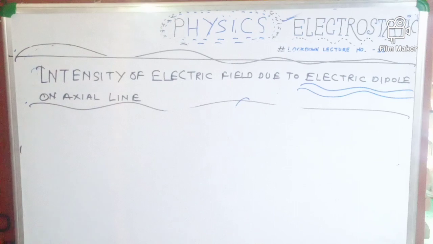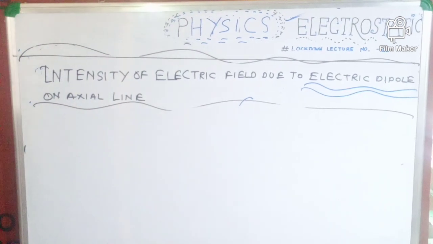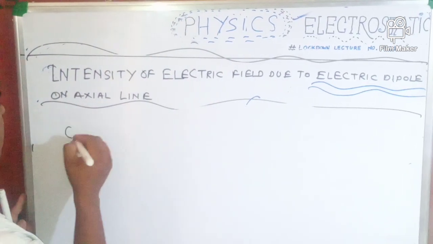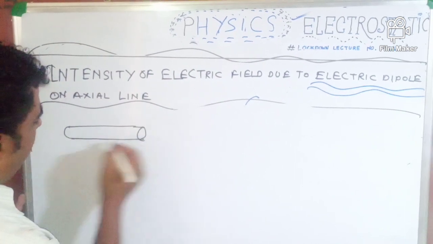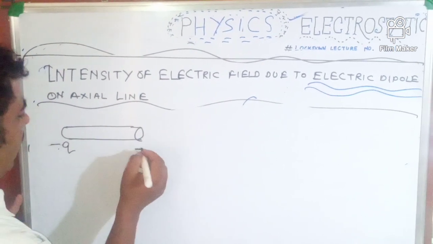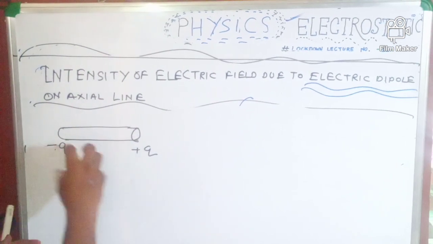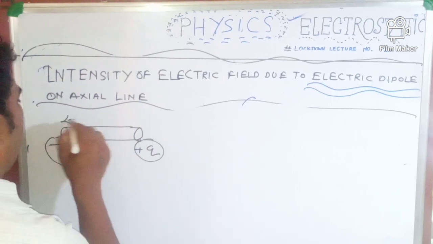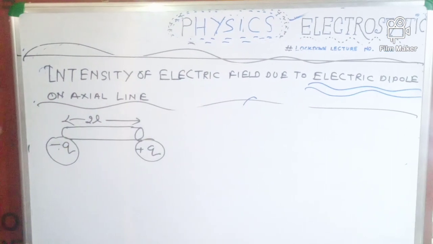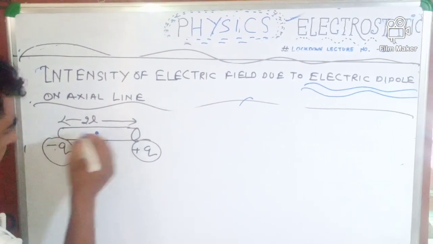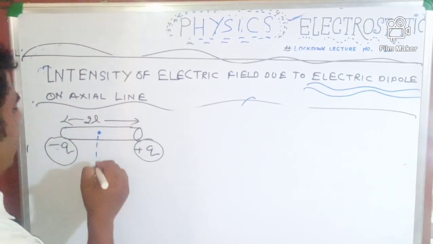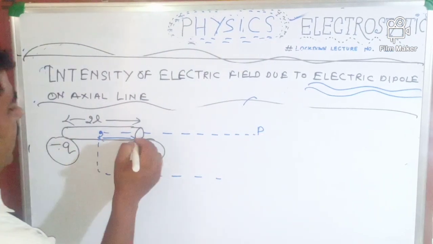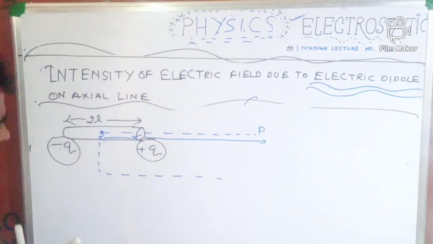I am going to start the fresh topic of today's video lecture, which is intensity of electric field due to an electric dipole on the axial line. Suppose this is an electric dipole, made up of a negative charge and a positive charge. One charge is minus q and another is plus q, with a very small distance between them, that is 2L, and it is situated in vacuum. We have to find the intensity of electric field at distance r from the midpoint of the electric dipole.